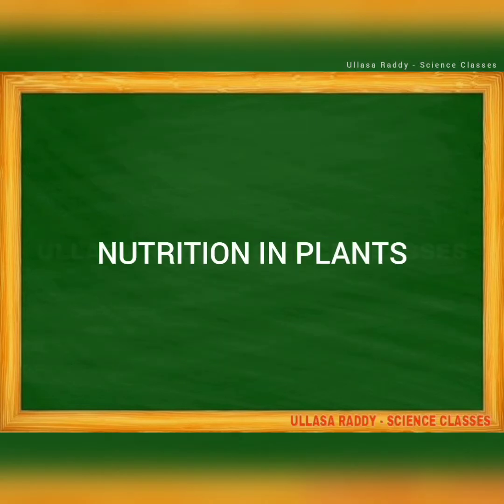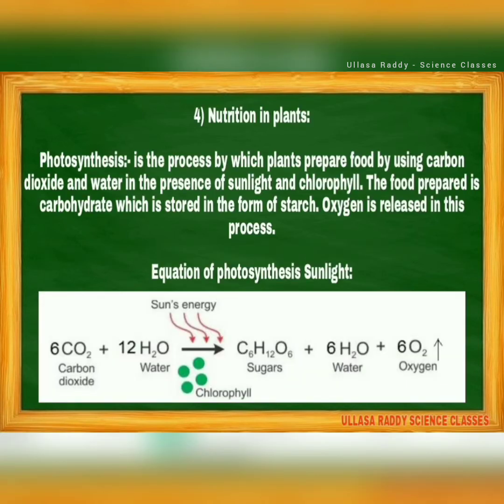Let us learn about nutrition in plants. First one, students, you are already very familiar with this topic and you already have some idea about it. Photosynthesis is a process by which plants prepare food by using carbon dioxide and water in the presence of sunlight and chlorophyll. The food prepared is carbohydrate, which is stored in the form of starch.